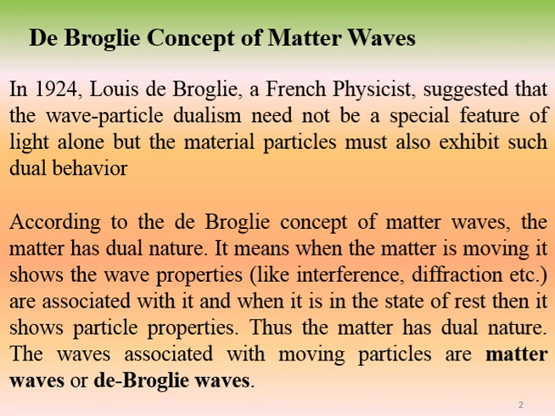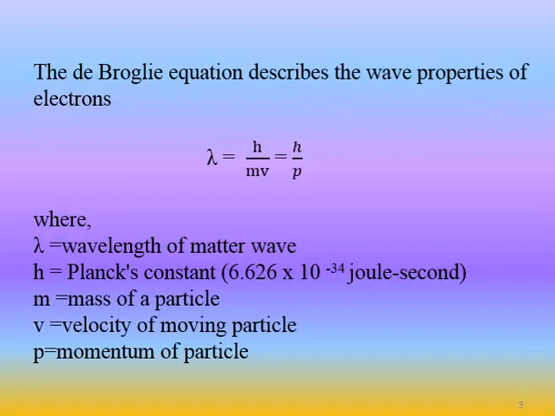The waves associated with moving particles are called matter waves or de Broglie waves. The de Broglie equation describes the wave properties of electrons.